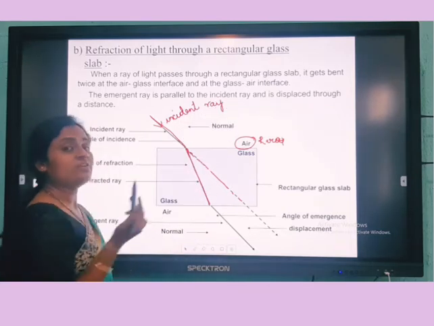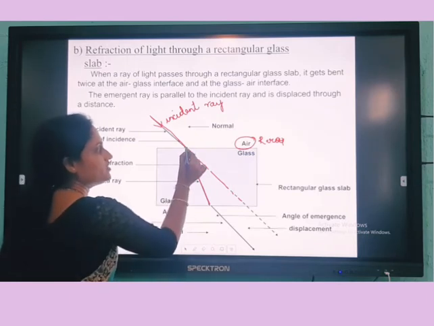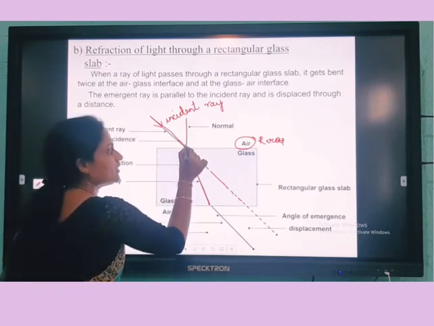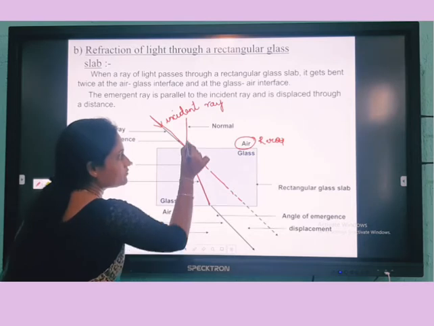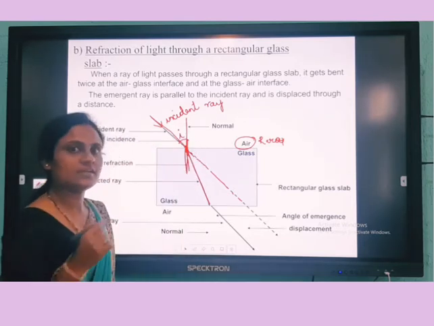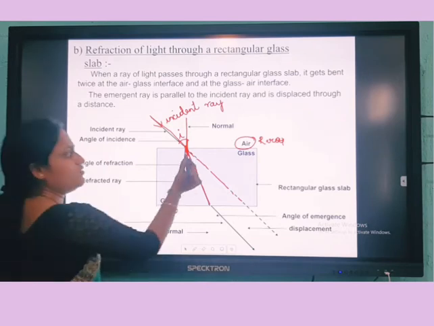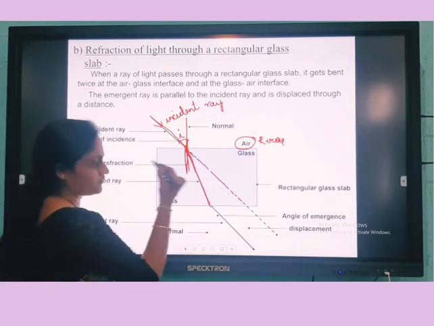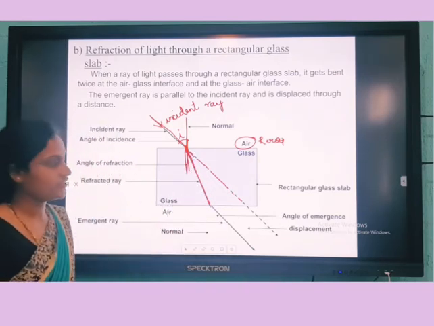Now as I said, where will the normal line be placed? At this point, perpendicular like this. This is the normal line, right? So this is the angle of incidence. Next, this is the refracted ray. Right, this is the refracted ray.